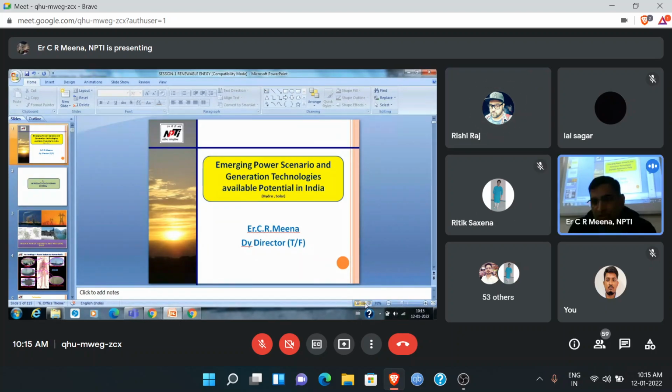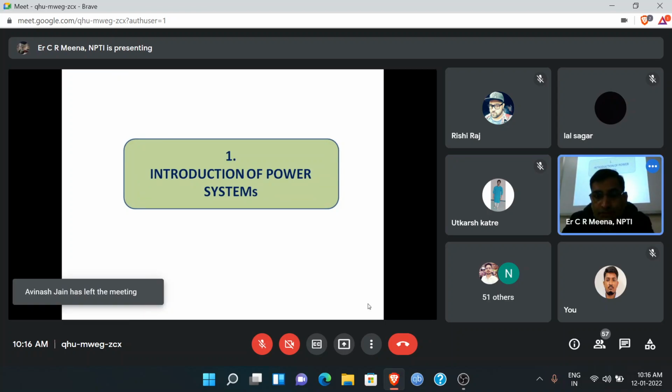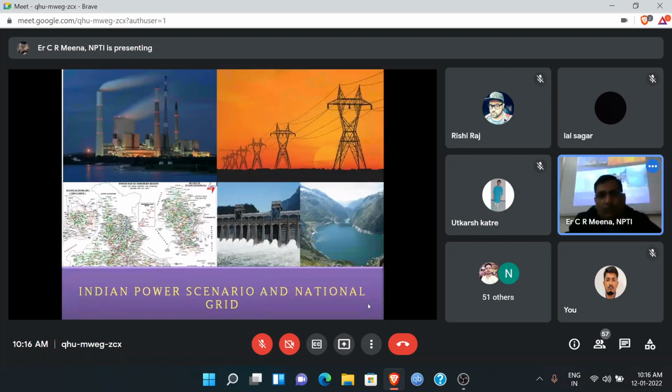Okay, so I will start now. Introduction of the power system. What is the power system? Basically, what do you understand about the power system? I am starting only initially. Indian power scenario and national grid. The whole thing is the power system. Basically, where electricity is generated, from the generating station to the consumer, the whole system is known as the power